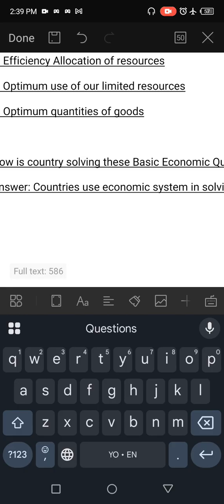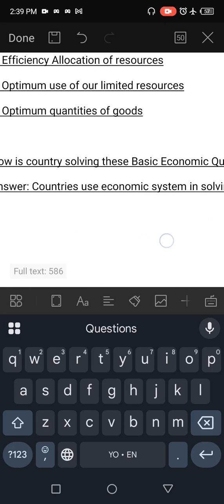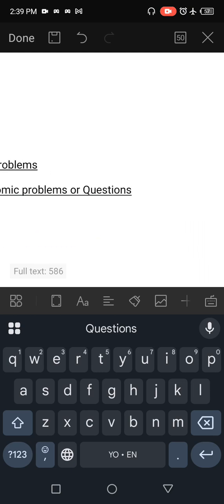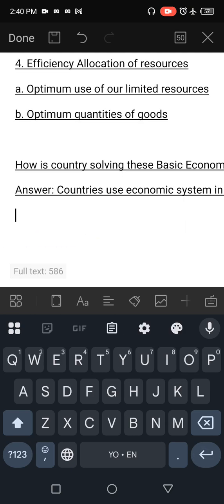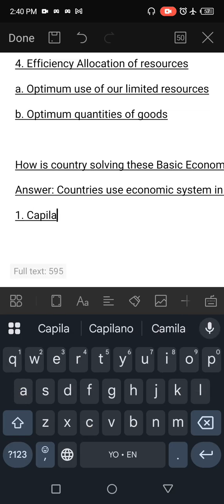So under this economic system, we have three economic systems. One, capitalism or capitalist economic system.